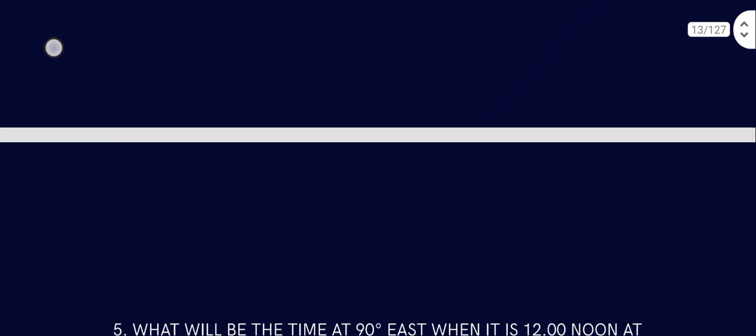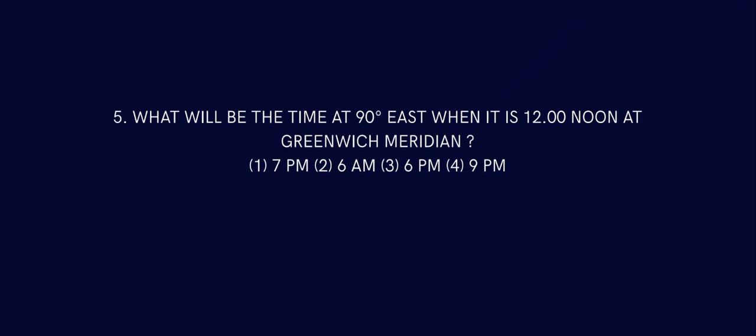Question number 5. What will be the time at 90 degrees east when it is 12 at the Greenwich meridian? This is a simple math thing, and we are going to do that elaborately. It's Greenwich Mean Time, that is GMT, and it's in London. That is where the clock starts, at 0 degree. From there you go east, and time and everything rises degree-wise.